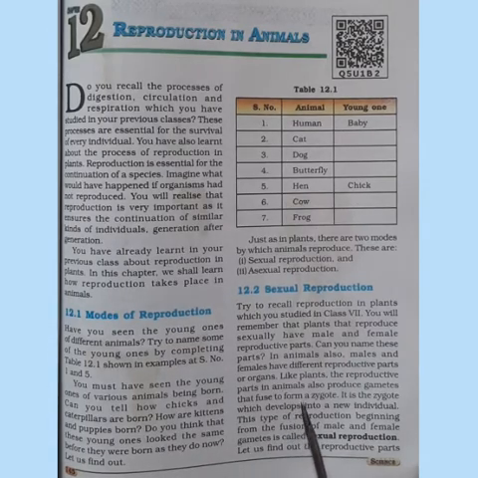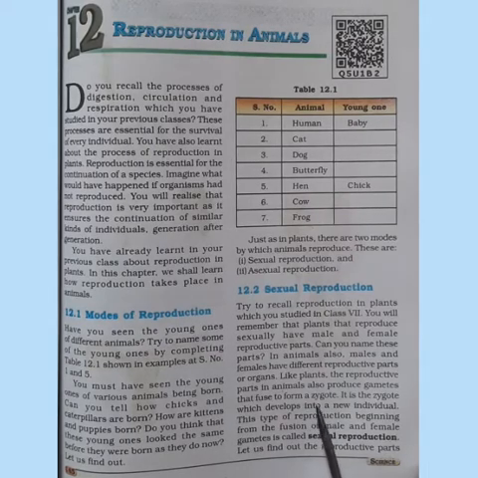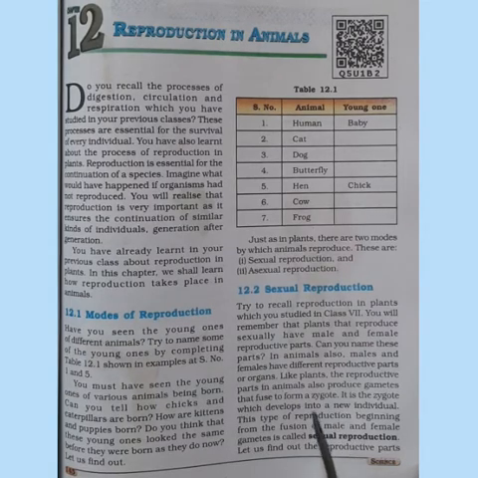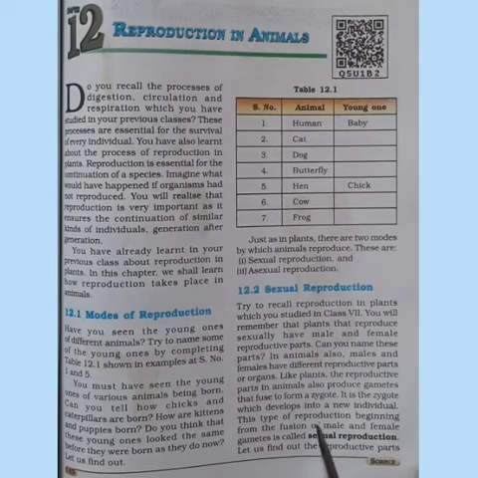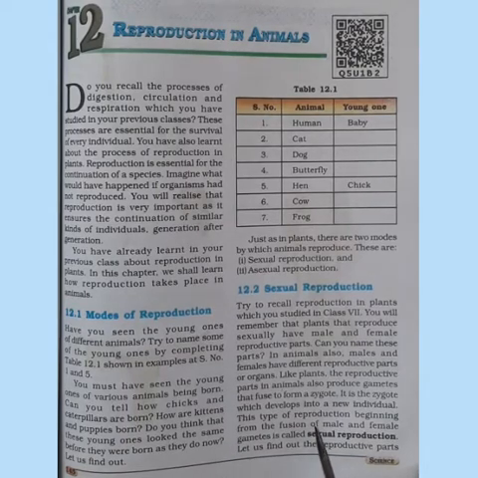The reproductive parts in animals also produce gametes. So these gametes will fuse together in order to form a zygote. When gametes from male and female fuse together, it forms a zygote. So the zygote will develop into a new individual.